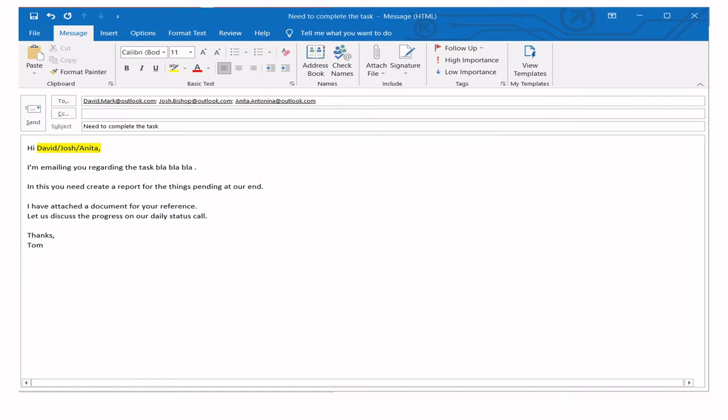Here I have taken an example. This is basically a bad example of writing an email. As you can see, in the To part I have mentioned three people's names, and here also I have mentioned the same three people. I wrote hi all, you need to complete the task that is pending at our end.